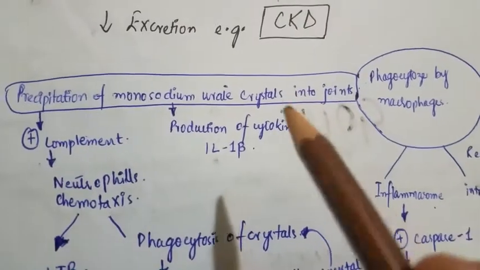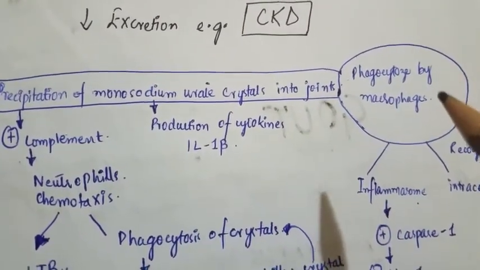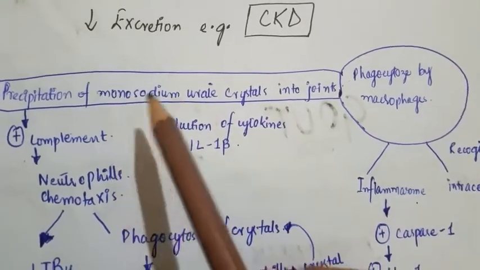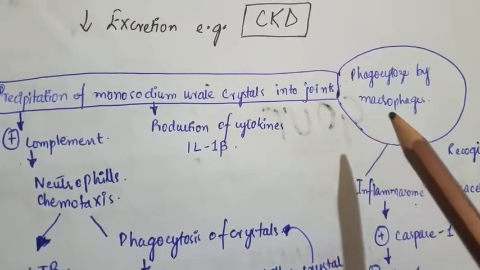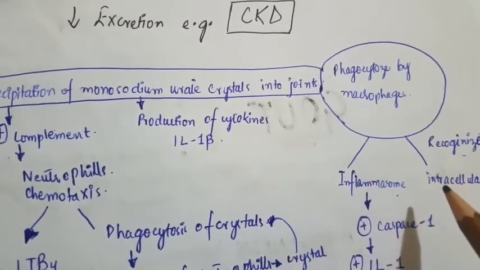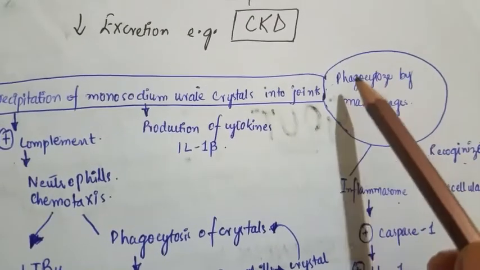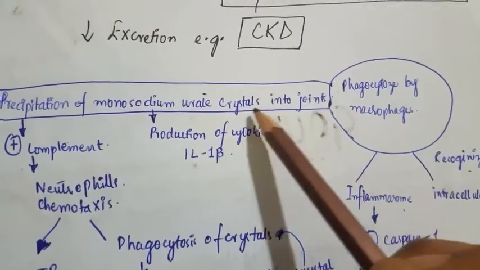What's happening in the joint due to monosodium urate crystal deposition? Precipitation of monosodium urate crystals in the joint results in recognition by inflammasomes, the intracellular receptors of macrophages, and as a result macrophages phagocytose these urate crystals.